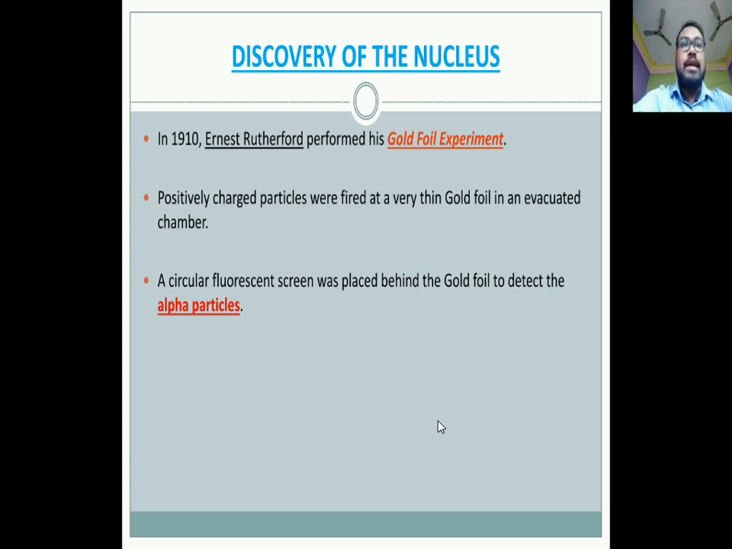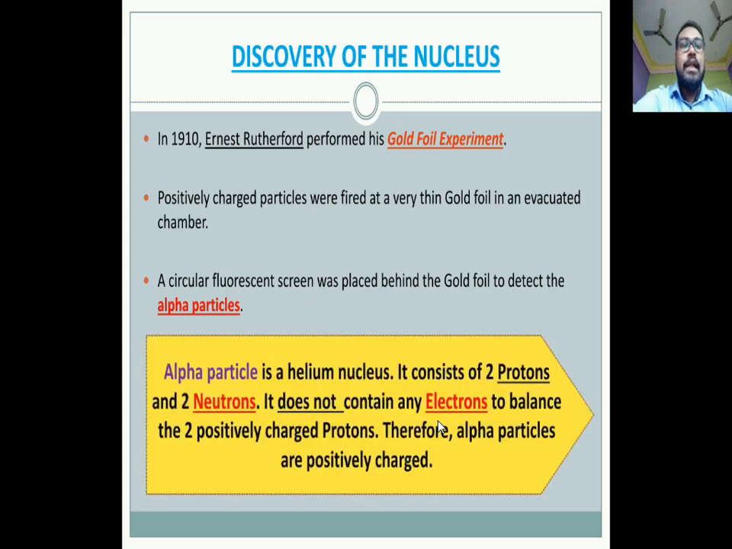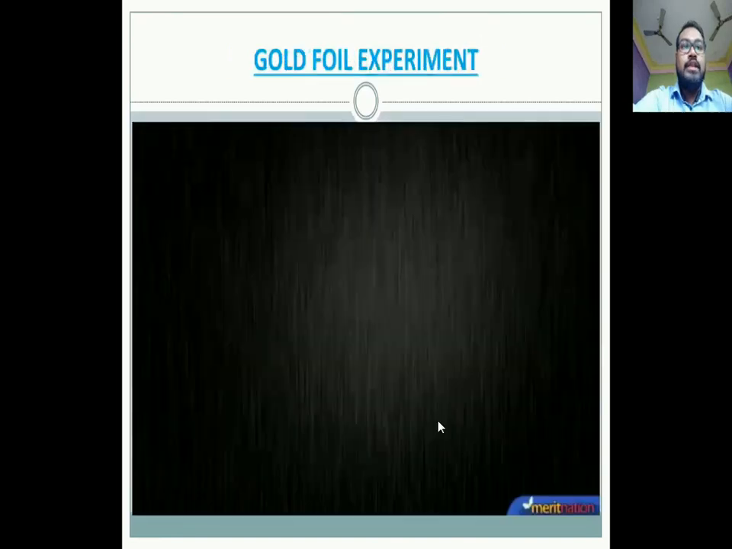Now see what are alpha particles. An alpha particle is a helium nucleus. It consists of 2 protons and 2 neutrons. It does not contain any electrons to balance the 2 positively charged protons. Therefore, alpha particles are positively charged. So, we came to know that an alpha particle is the nucleus of a helium element. Okay. So moving on to the next slide, we have a video about the gold foil experiment.